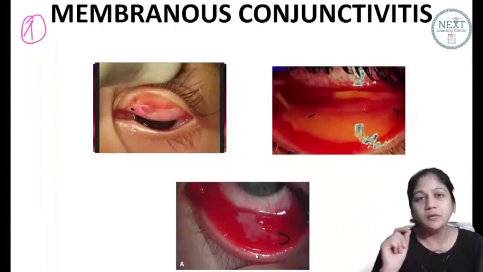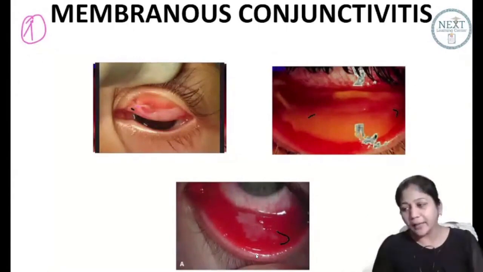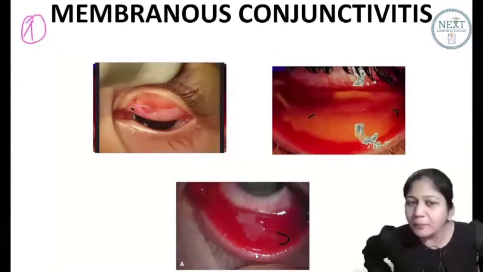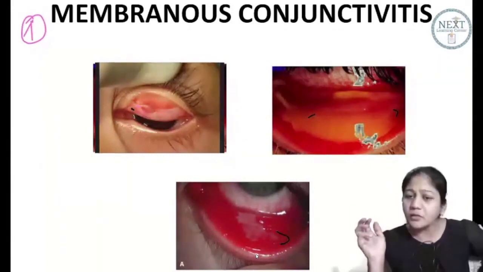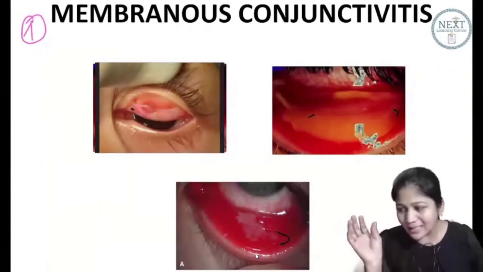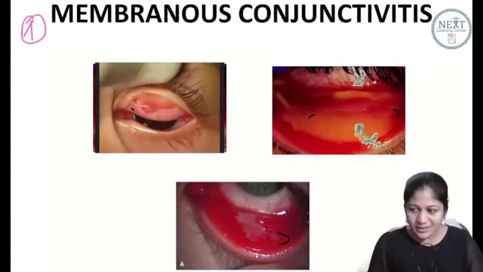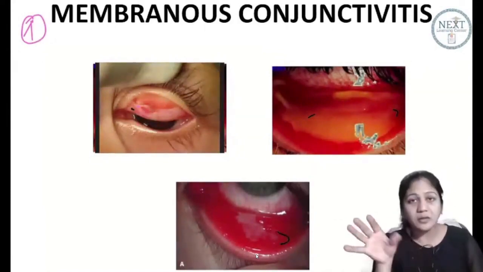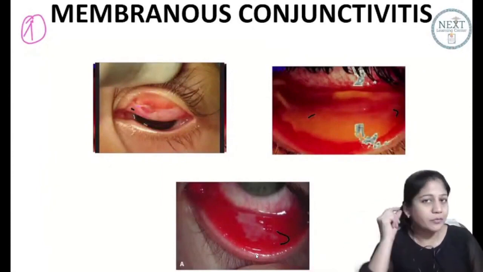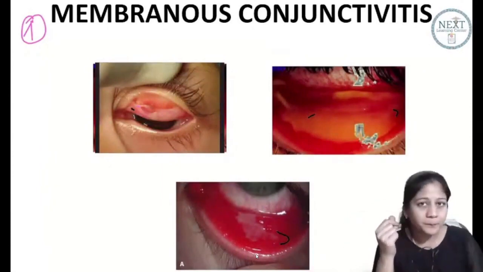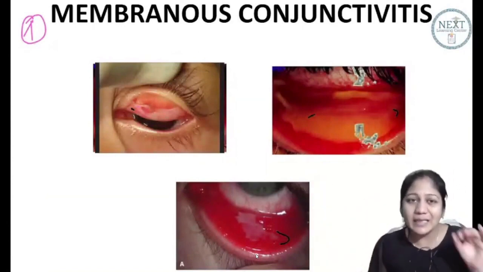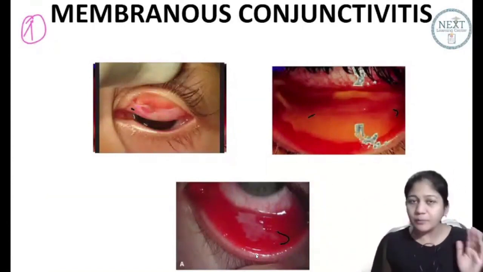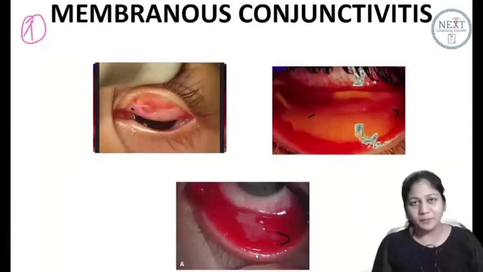Okay? Now, if there is such a patient, guys, this is not a patch actually. This is like a pus which is accumulated in the form of a membrane, a layer, you can say. Okay, Dr. Tanisha, it's like a layer. Now, if such a patient comes to you, what will you do? You have a cotton bud, the earbud, right? You will try to swipe it. Now, if it is cleaned easily, if it is wiped out easily, it's not a true membrane. Okay?